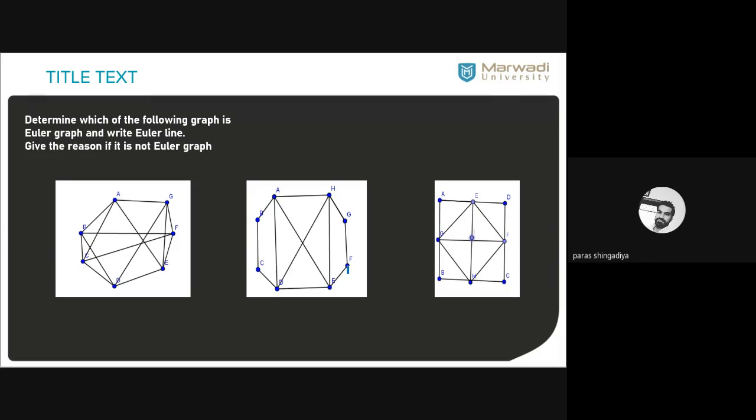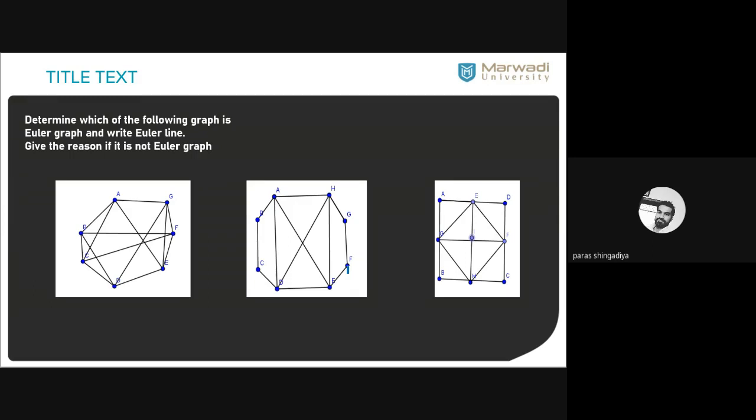Is it Euler or not? No reply from your side. Yes, Ankur. Okay, it is an Euler graph, and you just write an Euler line. A to B, then B to C, C to D, E, F, B. Then move to the inside and again reach back to A. Yes, that is an Euler graph.